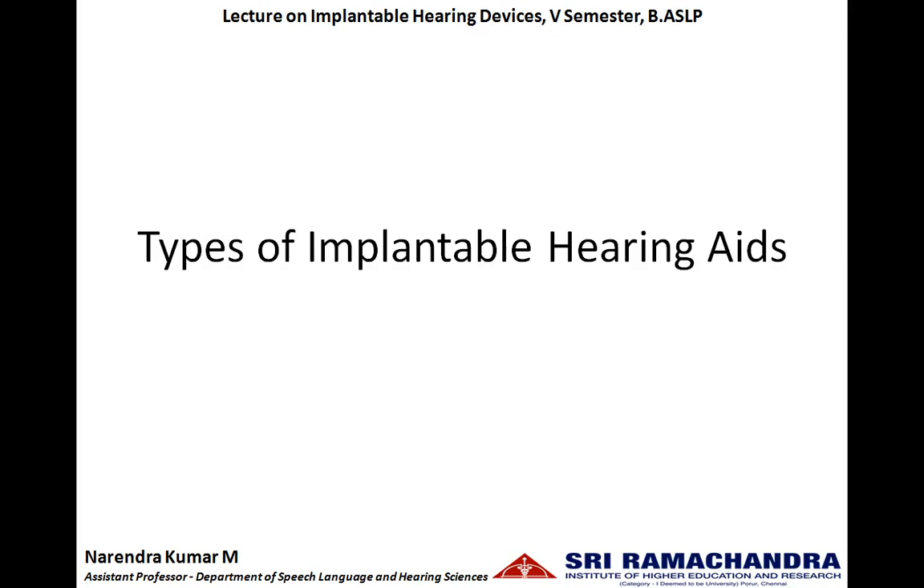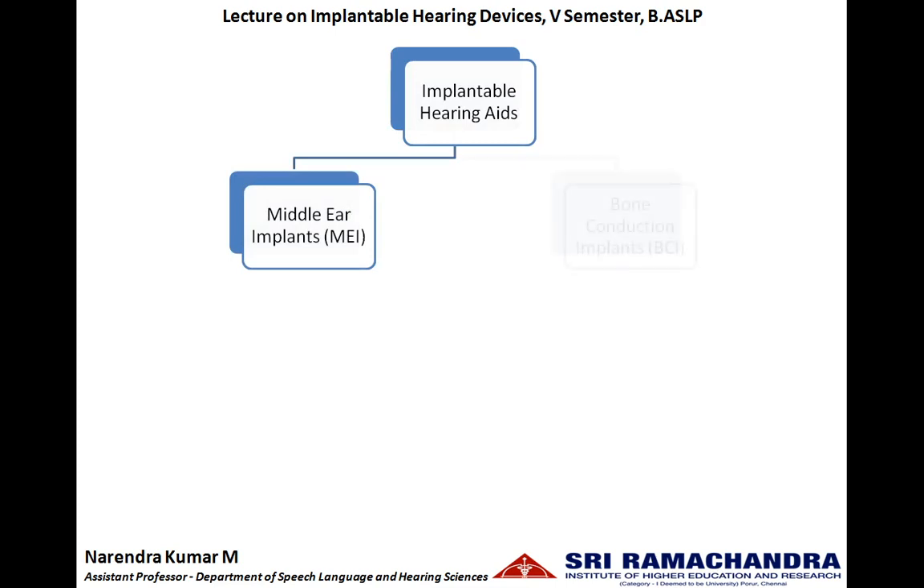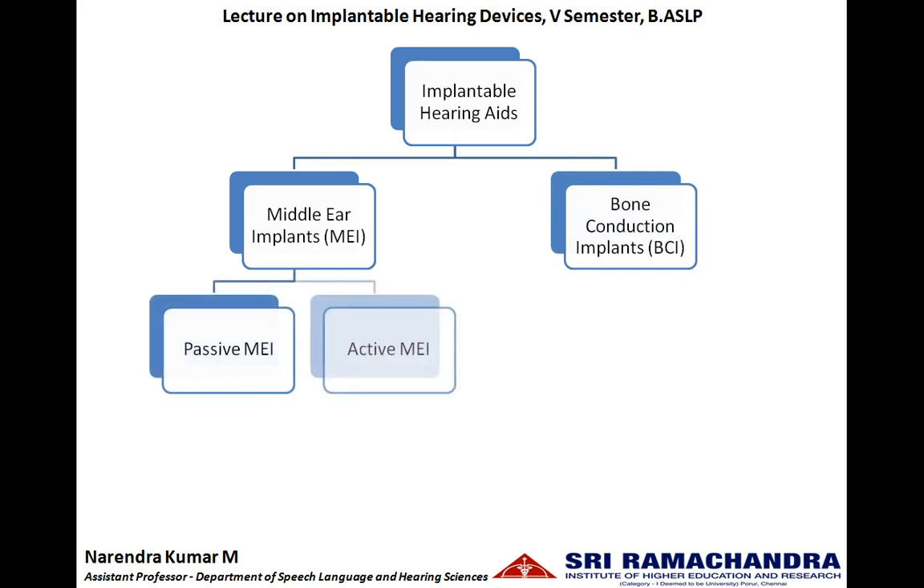You can also call it classification of implantable hearing aids. The implantable hearing aids are classified into middle ear implants and bone conduction implants. The middle ear implants are further classified as passive middle ear implants and active middle ear implants.